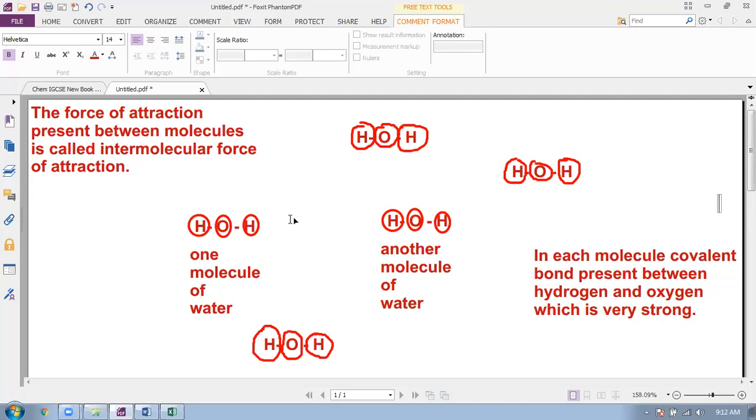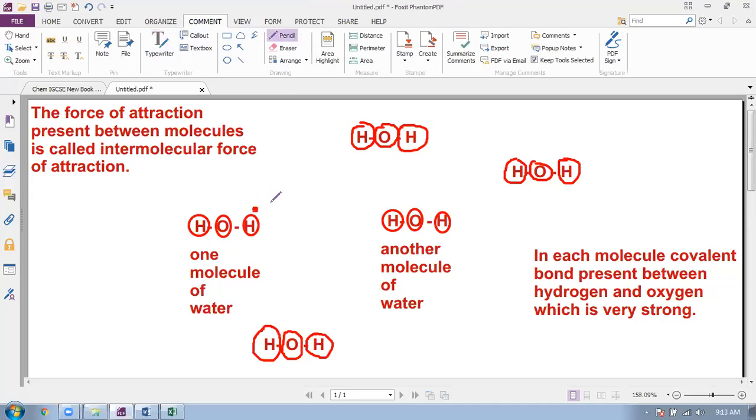Now, this molecule and this molecule have a very weak force of attraction present. Look at this dotted line. Dotted line means very weak. This molecule and this molecule have a very weak force of attraction. This one and this one. Everyone has a force of attraction with everyone. This force of attraction is very weak, remember.